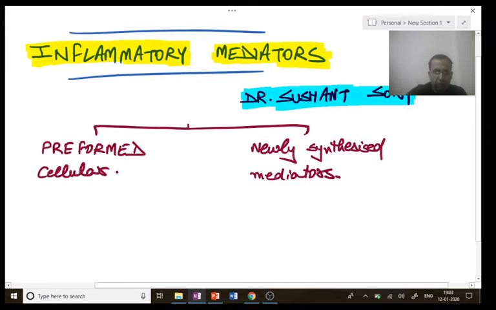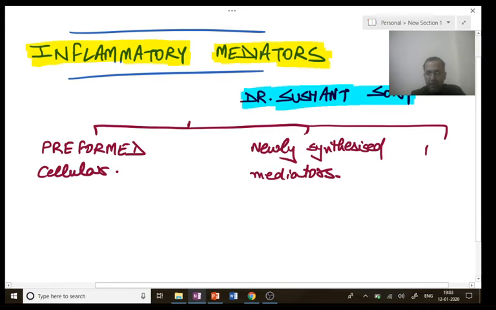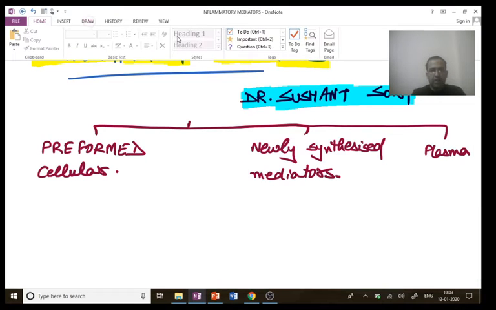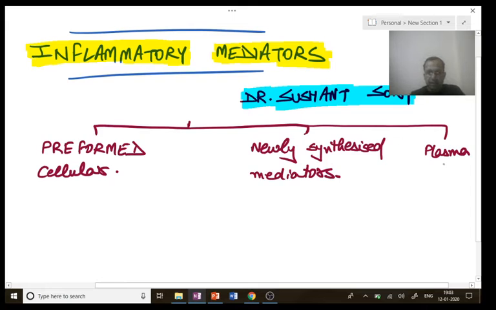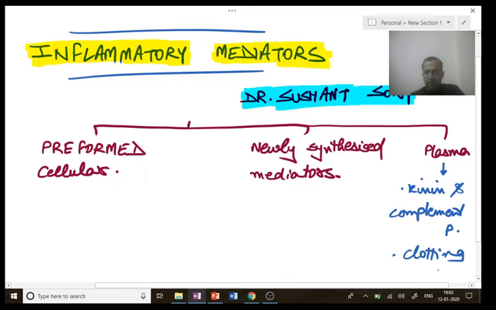These two belong to the cellular category. The third category of inflammatory mediators are the plasma mediators, which are the kinin and complement pathways and the clotting systems.